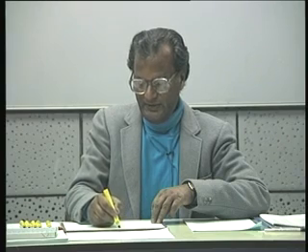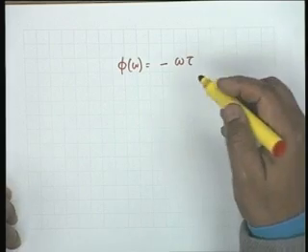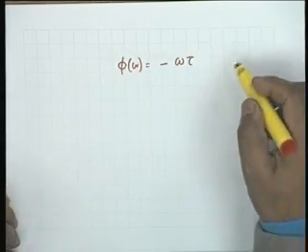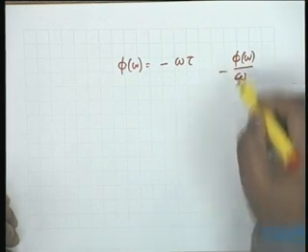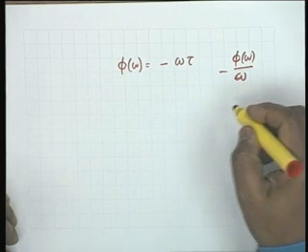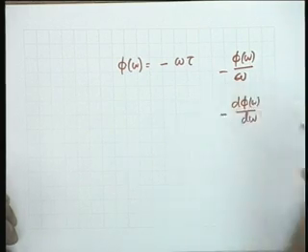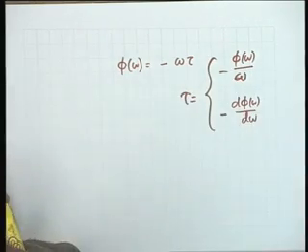Even then the phase is linear, it obeys a linear relationship with the frequency. Now, the importance of the linear phase shall be obvious in a few minutes, but look at this: phi omega equals minus omega tau, and if phi omega is given, tau can be extracted in either of two ways. I can divide phi omega by omega and take a negative sign, or I can differentiate phi omega with respect to omega and take the negative sign. In either case, tau is equal to the same.